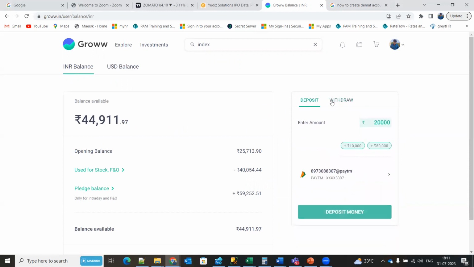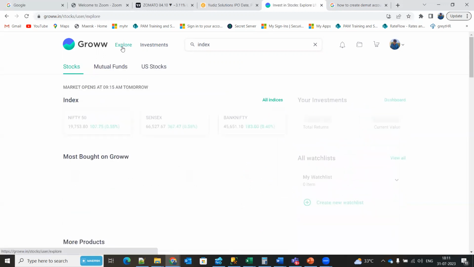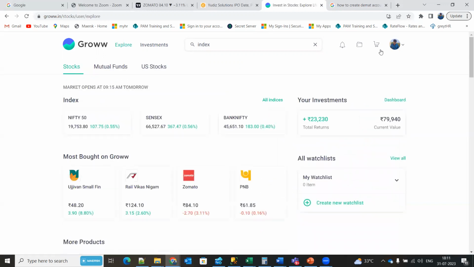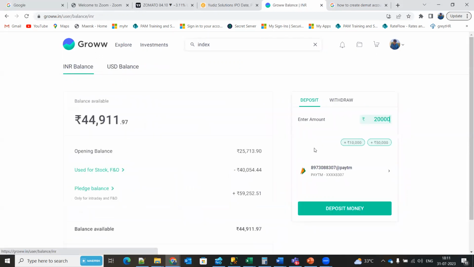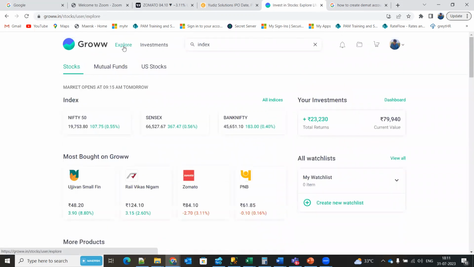You can deposit and you can withdraw the amount. So to buy and sell a share, you need to create a demat account. Then the demat account needs to be linked with your bank account. Once the bank account is linked, you need to add the amount to the wallet, or we can consider it as a wallet. Once the amount is added, then you are all set. You can buy and sell a share.